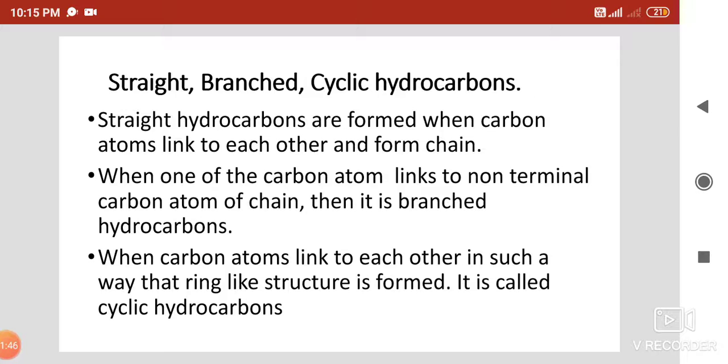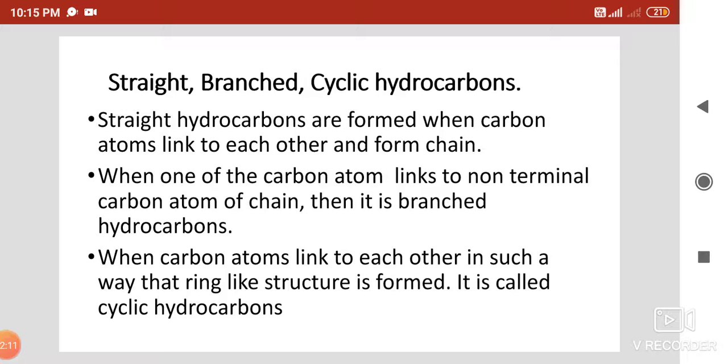When one carbon atom links to a non-terminal carbon atom, suppose there are 5 carbon atoms, except first and fifth, if any one carbon joins to either the second, third or fourth carbon, then it forms a branched hydrocarbon.